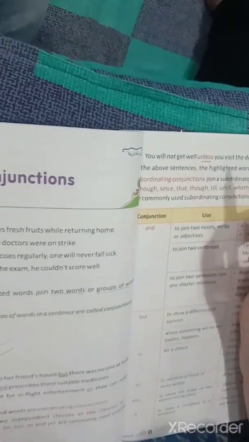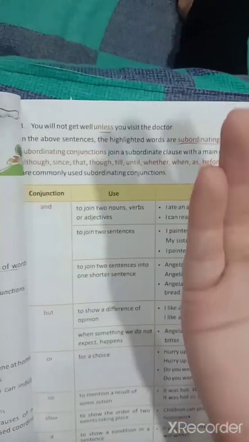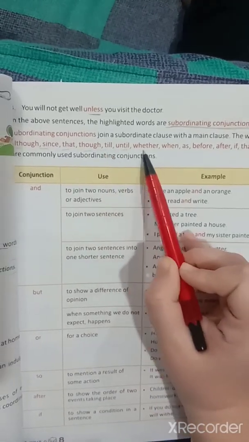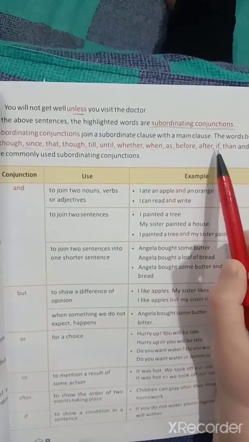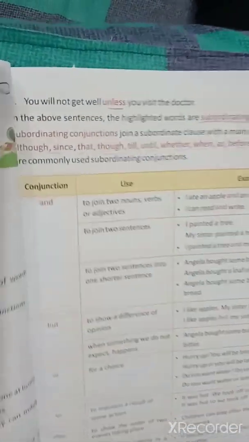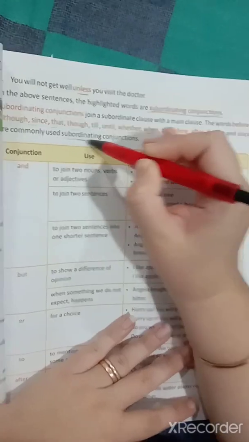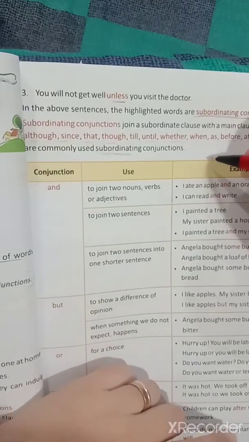Subordinating conjunctions join a subordinate clause with the main clause. Okay, so it is joining the subordinate clause with the main clause. The words like before, although, since, that, though, till, until, whether, when, as, after, if, then are the commonly used subordinating conjunctions. So when you're looking for subordinating conjunctions, you have to look for these words.